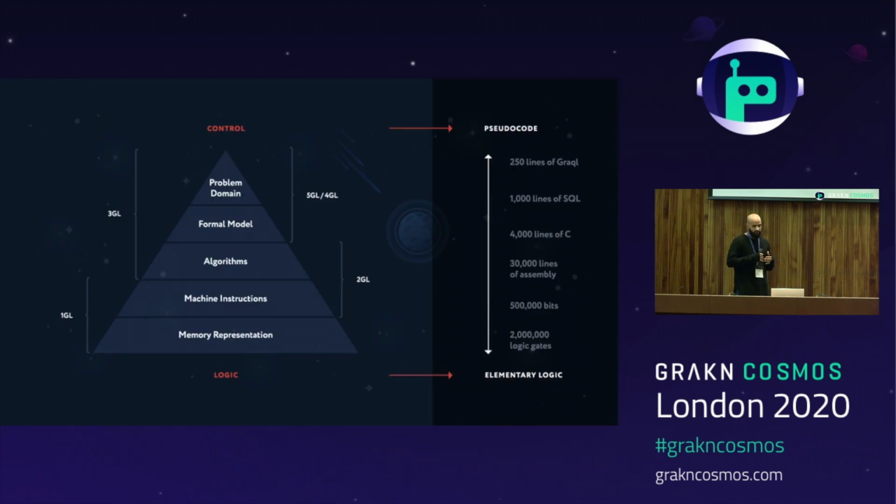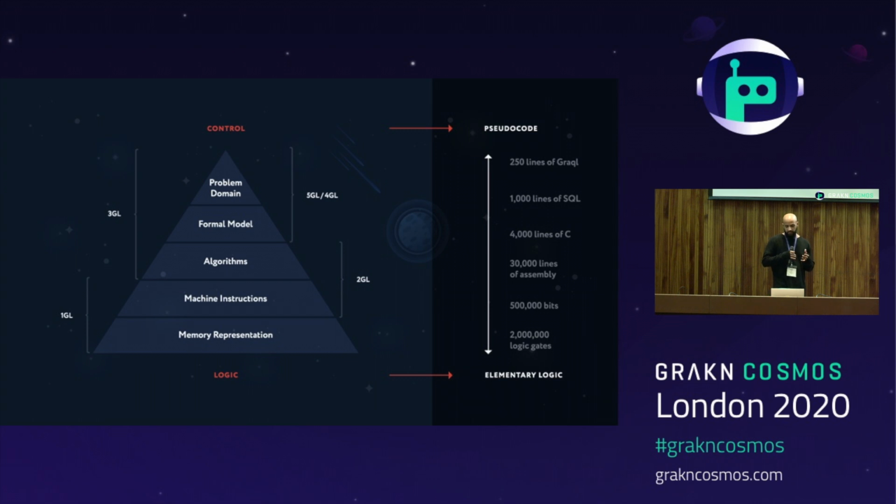Now, granted, things get a bit fuzzy after the third generation because of the amount of programming paradigms which are conceptually equivalent. But basically, programming language generation correlates to what type of code you primarily find yourself working with. The first generation you work with memory representation and machine instructions. Second generation you work with machine instructions and algorithms. Third generation you work with algorithms, formal models, and concepts specific to your problem domain. And finally, in the fourth and fifth generations, you'll find and work almost entirely with concepts specific to your problem domain, creating a formal model and working with concepts specific to your problem domain.